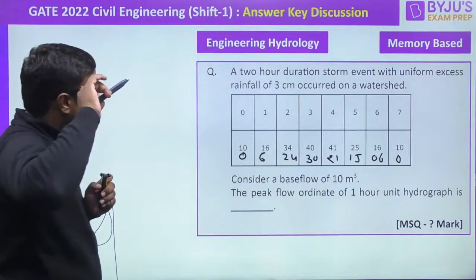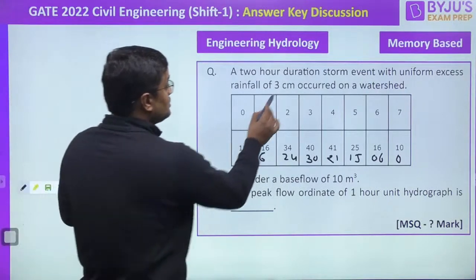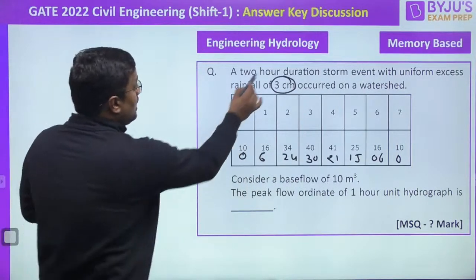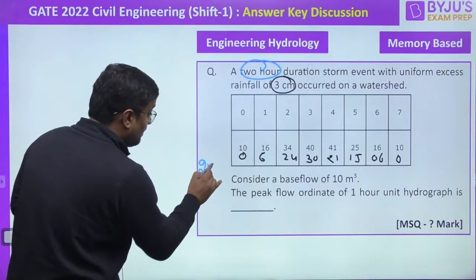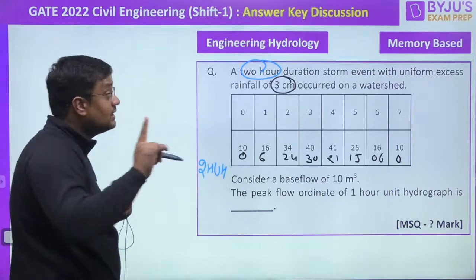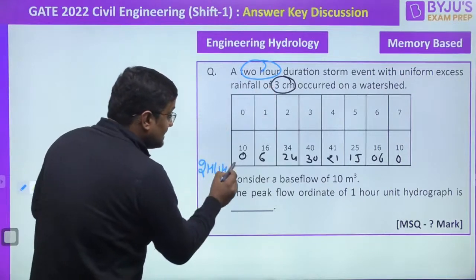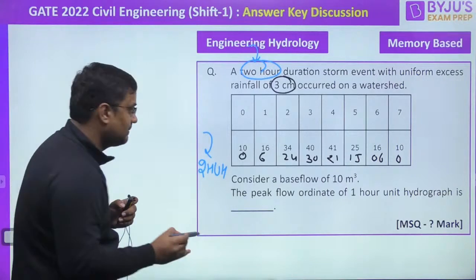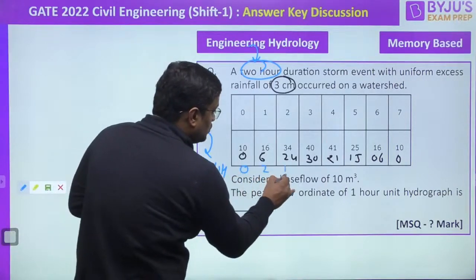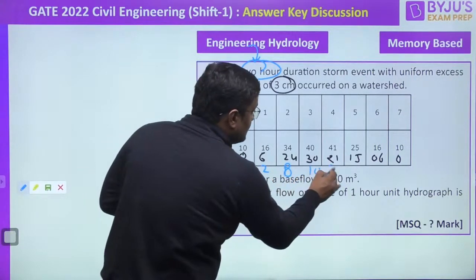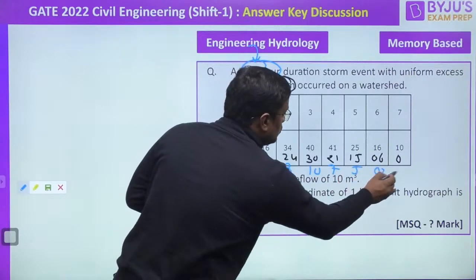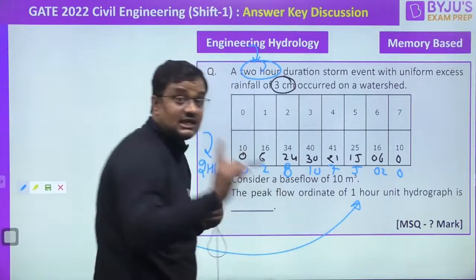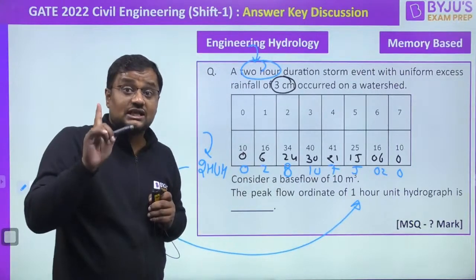But now this is of how many centimeters? This is of 3 centimeter. If I want to convert this into a 2-hour unit hydrograph, for 1 centimeter, this is of 3 centimeter. So, 1 centimeter means dividing by 3, because this is also 2 hours, this is also 2 hours. So I can directly divide by 3. This will be 0, 2, 8, 10, 7, 5, 2, 0. Now from 2 hour, I have to convert it to 1 hour. The S-curve technique will be used.